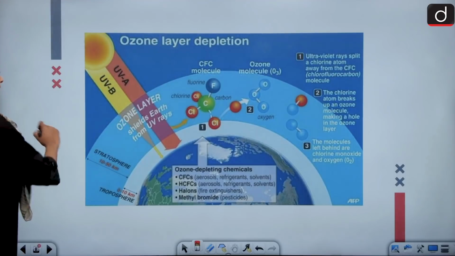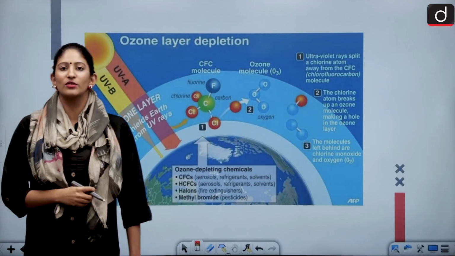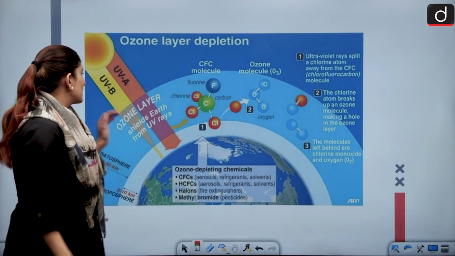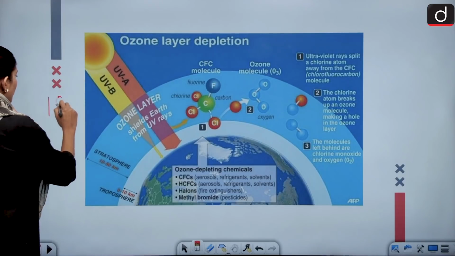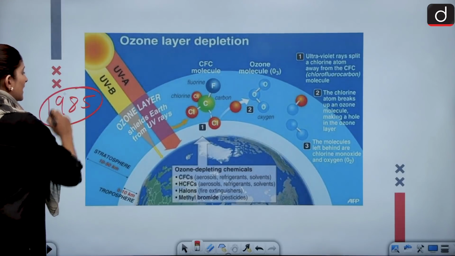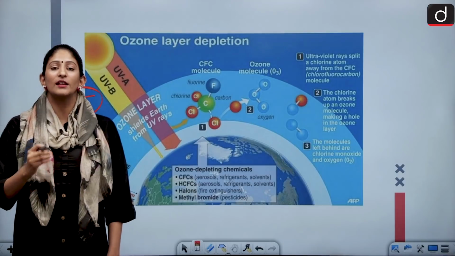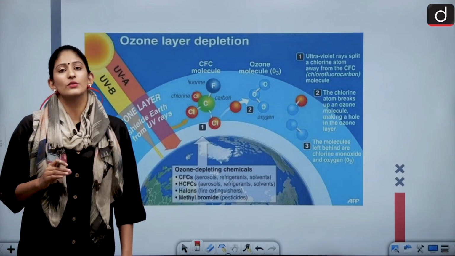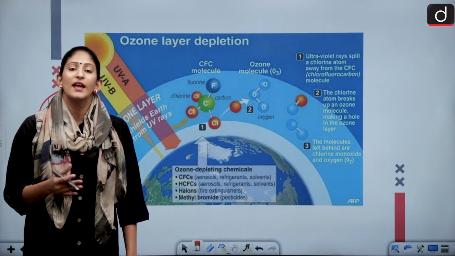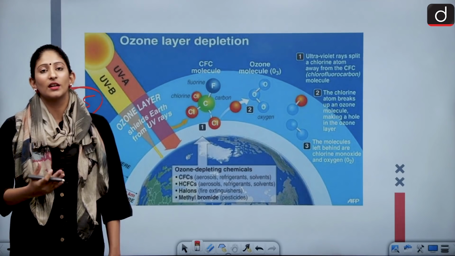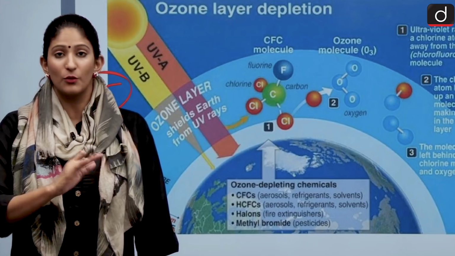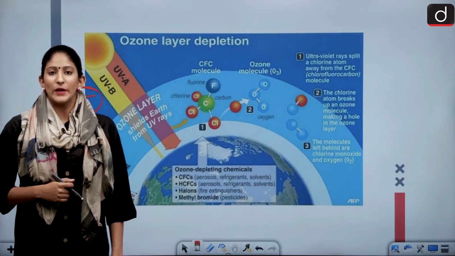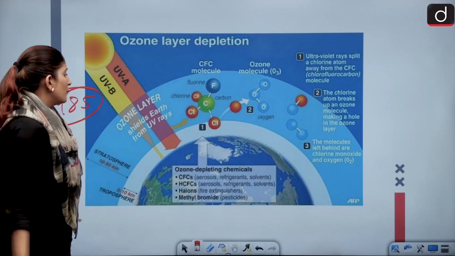Moving forward, if we talk about the deterioration of the ozone layer, it was acknowledged in the year 1985 by the Vienna Convention on the protection of the ozone layer. There was a huge hole being seen, and it was acknowledged in the Vienna Convention that we need to protect the ozone layer, because it will be a threat to human beings.